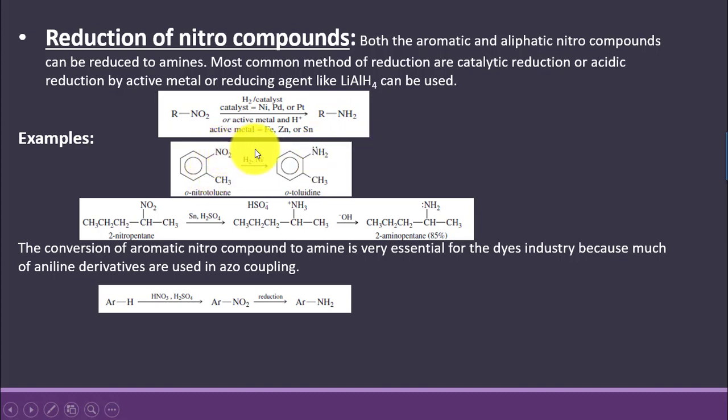Aromatic reduction of nitro compound to the amine is very important because these reactions are mostly used by the dye industry for the preparation of the azo dyes. As we know, mostly the derivatives of aniline are used for the azo coupling.